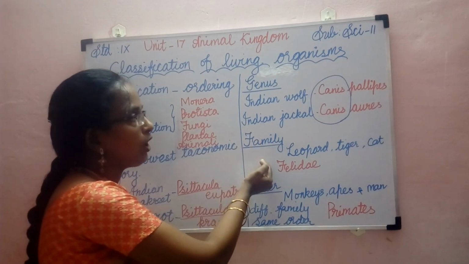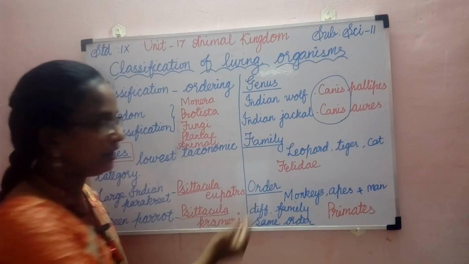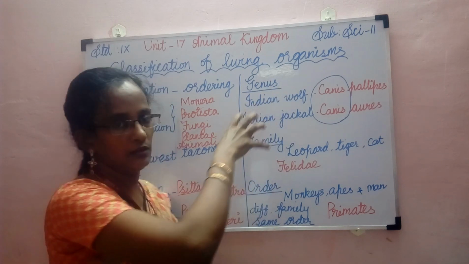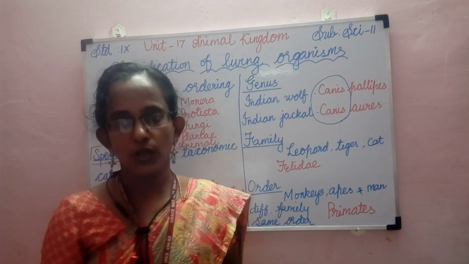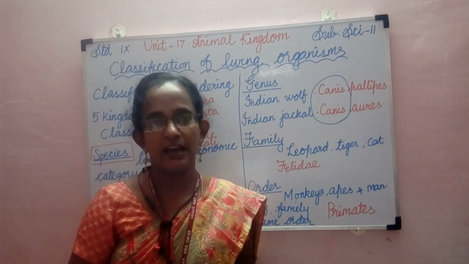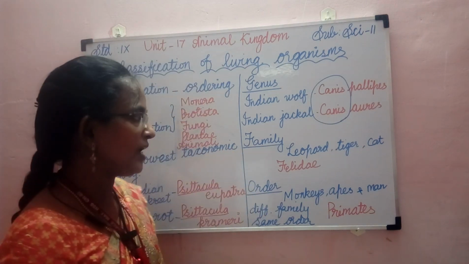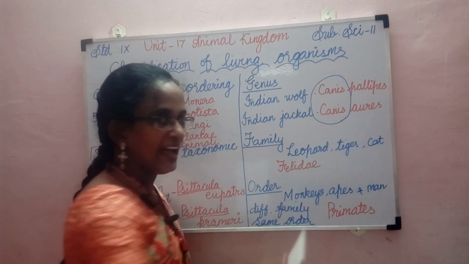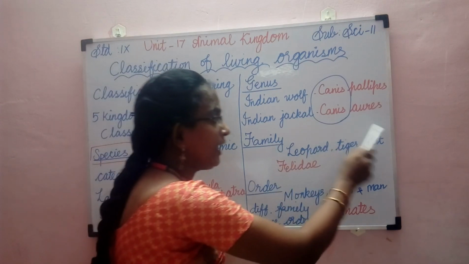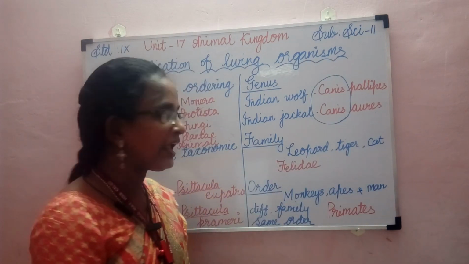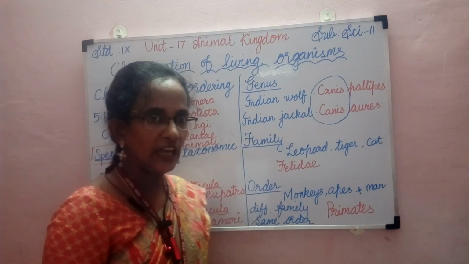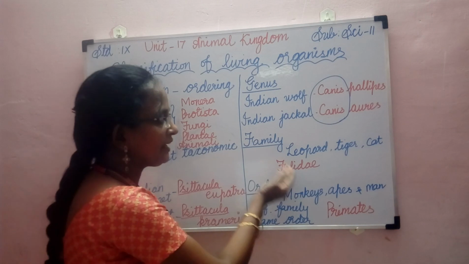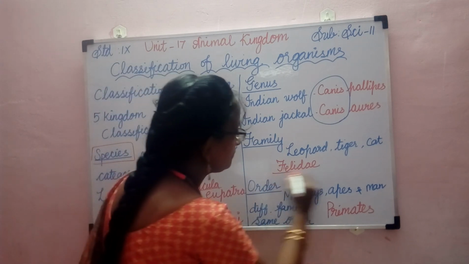Then the next level of classification in the hierarchy is family. The groups of genera with several common characters come under the same family. Here I have taken leopard, tiger and cat as an example. Even though they are different in many aspects, they are similar in some characters. They all belong to the same cat family. The name of that cat family is Felidae.